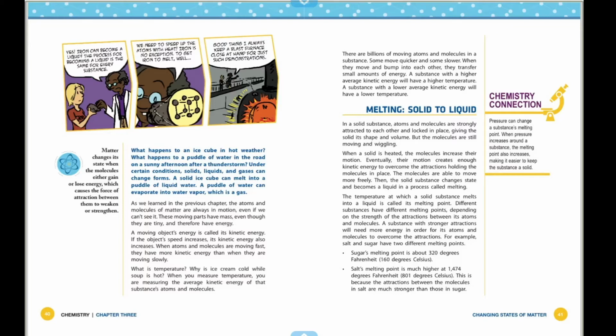As we learned in the previous chapter, the atoms and molecules of matter are always in motion. Even if we can't see it, these moving parts have mass, even though they are tiny, and therefore have energy.